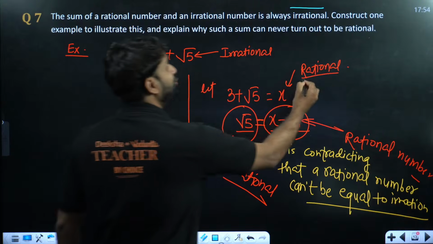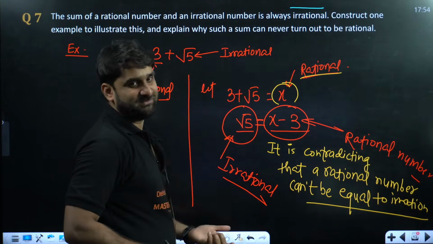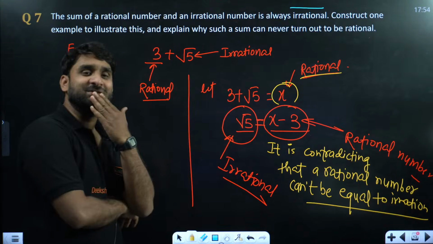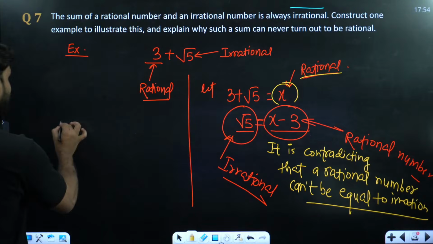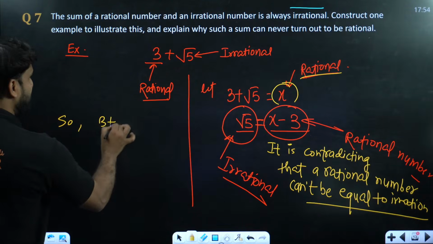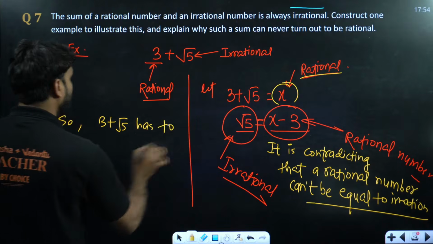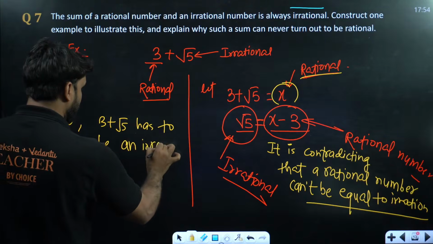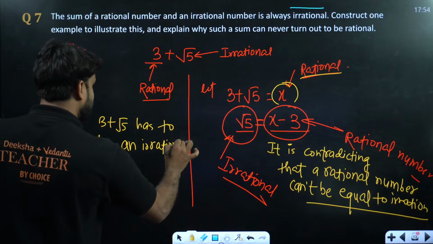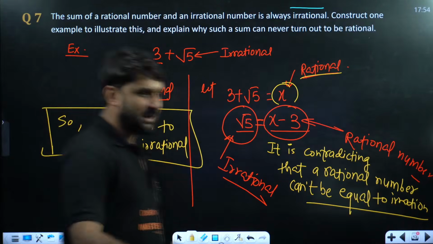Because we assumed x is rational. So our assumption has become wrong. So x can't be rational. So 3 plus root 5 has to be an irrational number. I hope this answer is clear to you, everyone. You have understood the solution. Clear, everyone?